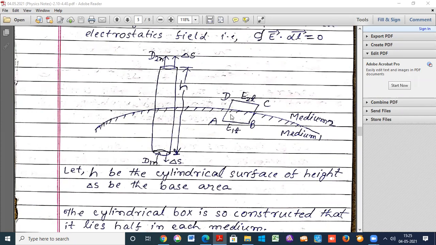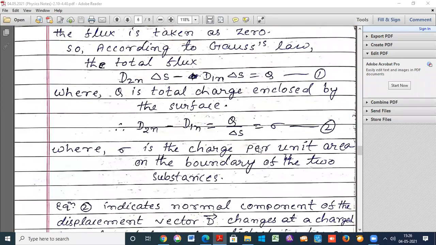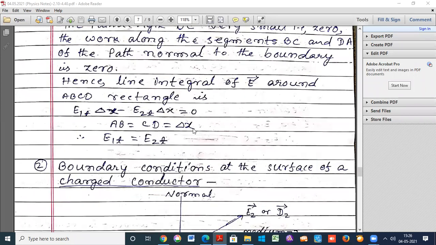BC and AD contribute 0. AB lies in medium 1 and CD in medium 2, so E1t into delta x minus E2t into delta x is equal to 0. Taking AB equal to CD equal to delta x, E1t is equal to E2t.